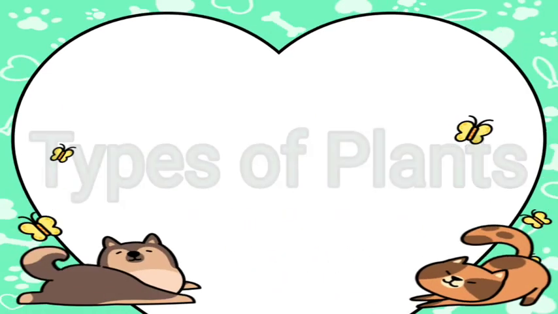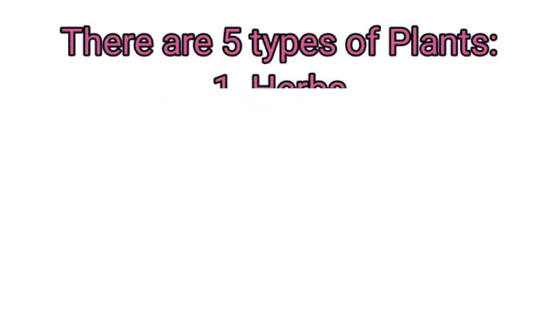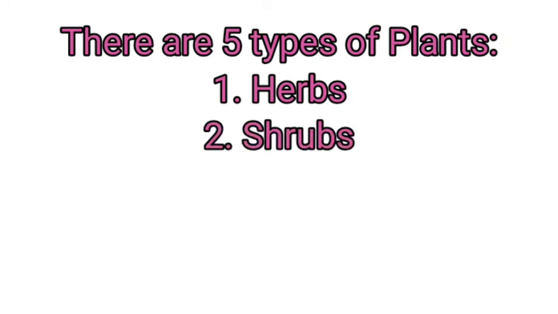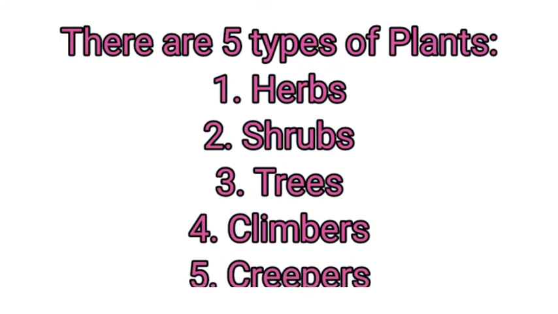Today we will know about the types of plants and their examples. There are mainly 5 types of plants. Number 1, herbs. Number 2, shrubs. Number 3, trees. Number 4, climbers. And number 5, creepers. Now know about these types of plants one by one.